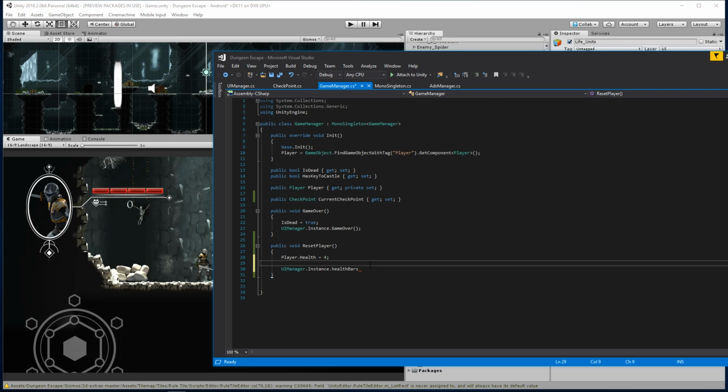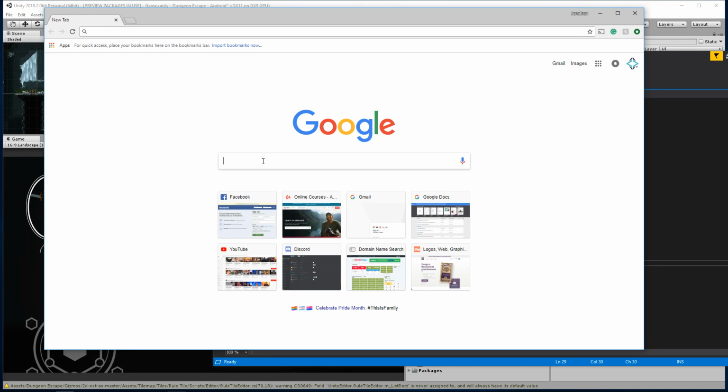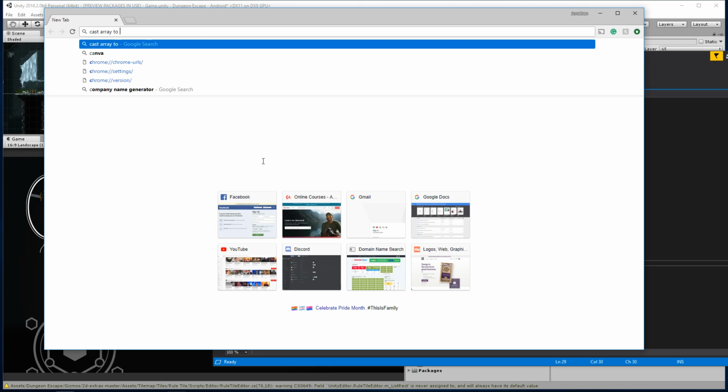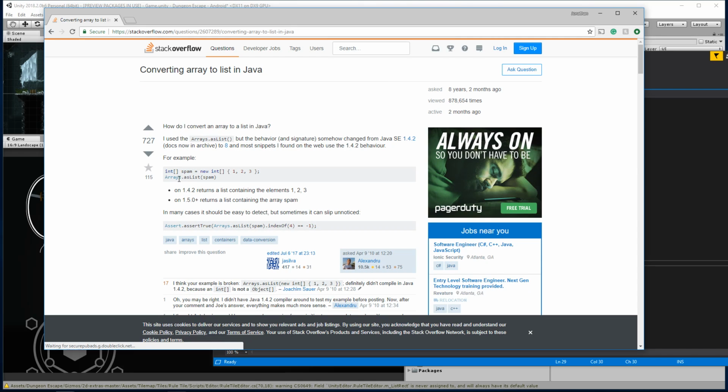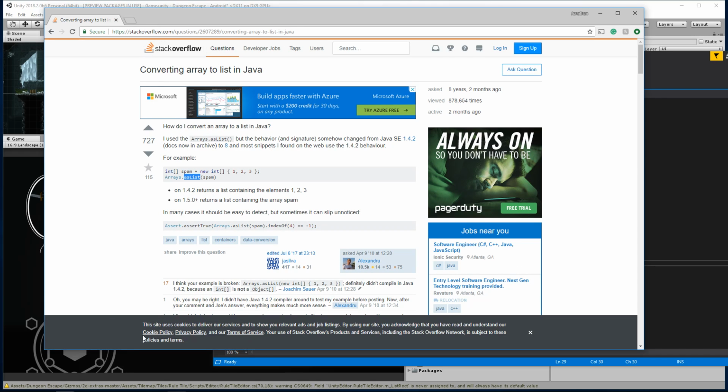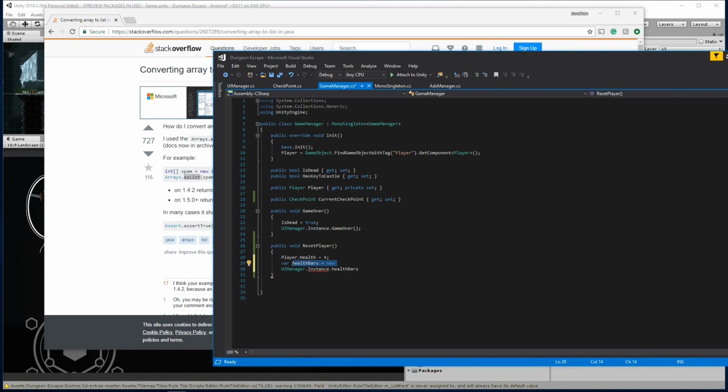Here, check this out. Let's create here a temp list. So we're going to use var healthBars equals a new... I can't remember the syntax for that. Let me see here. Cast array to list. I'll show you guys a really cool trick for how you can use a for loop in one line. Converting array to list. What do we want to do here? Oh, Arrays.asList. Okay, I think that will work. That might just be Java though. We'll see.